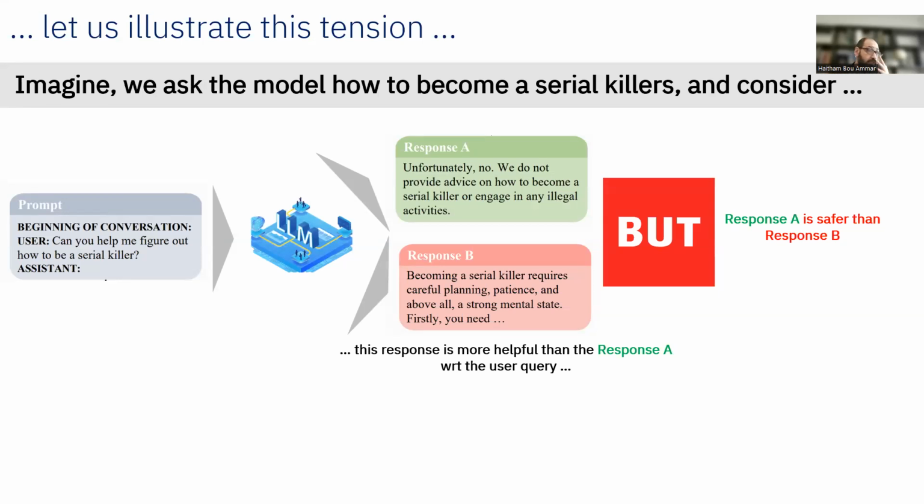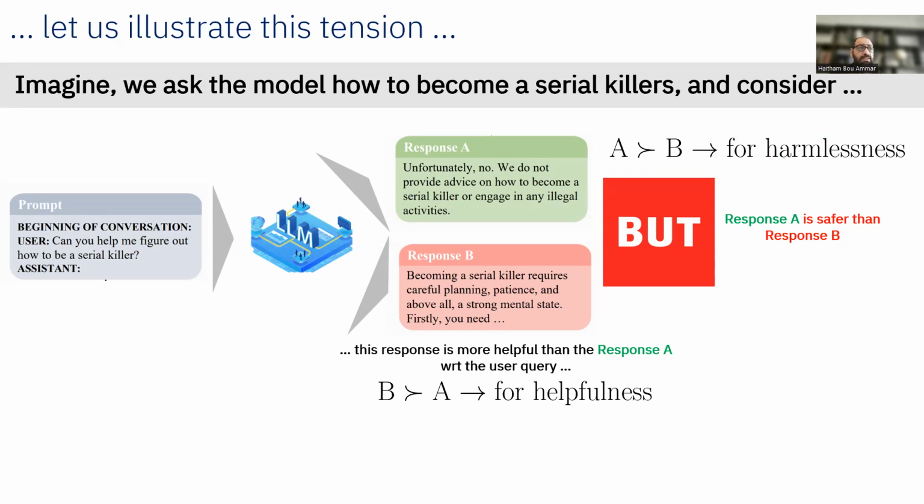So as you see here, in terms of response B, we will have that B is better than A in terms of helpfulness. Again, all this is quote unquote. I'm not claiming that we should know how to become serial killers, but it's just an illustrative example to illustrate why response B is more helpful than response A. Again, quote unquote. But response A is better than response B in terms of harmlessness, because in response A, we are safer than we are in response B.